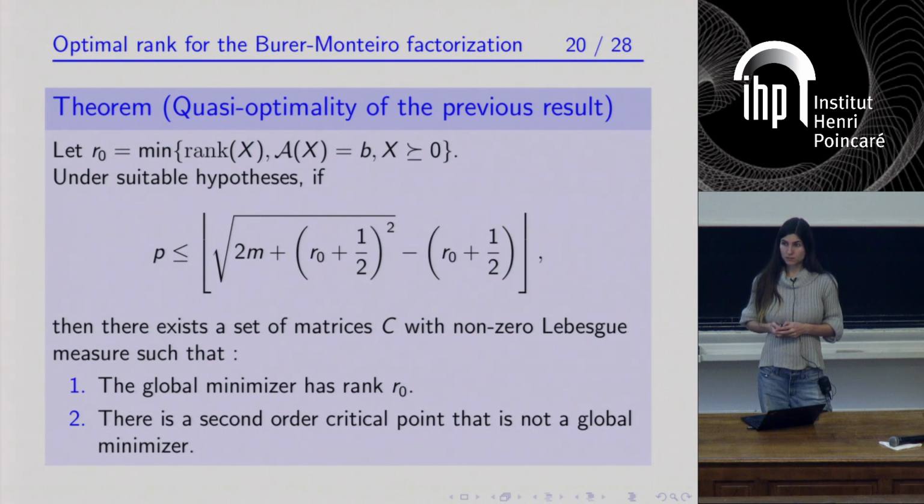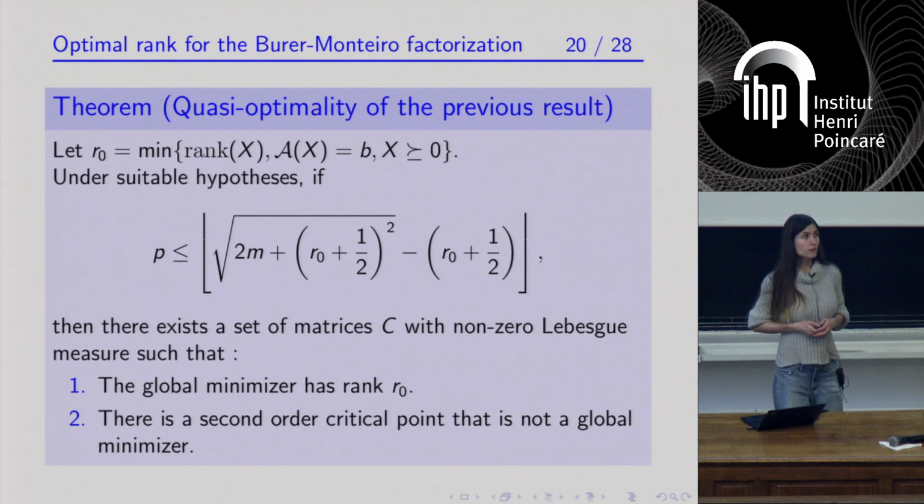Hence, you cannot guarantee that Riemannian optimization algorithms, when you run them on your factorized problem, will work.